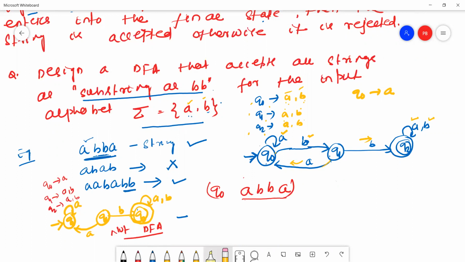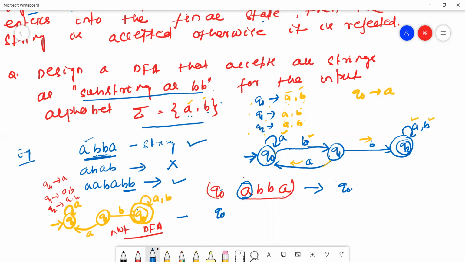Q0 will read this string. Q0 reads the first alphabet of the given string. First state means initial state. Q0 reads A of the given string A B B A, then goes to Q0.